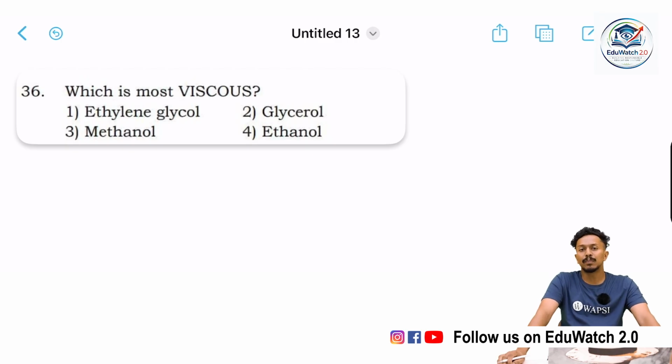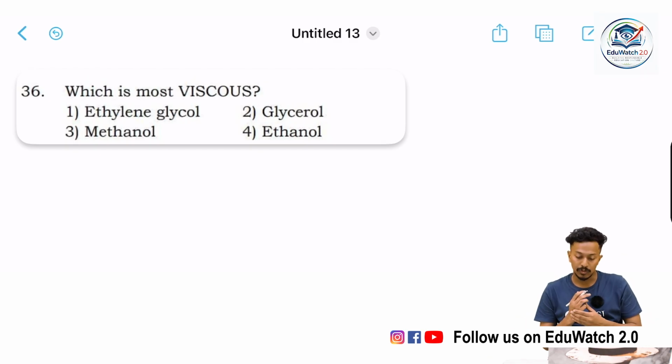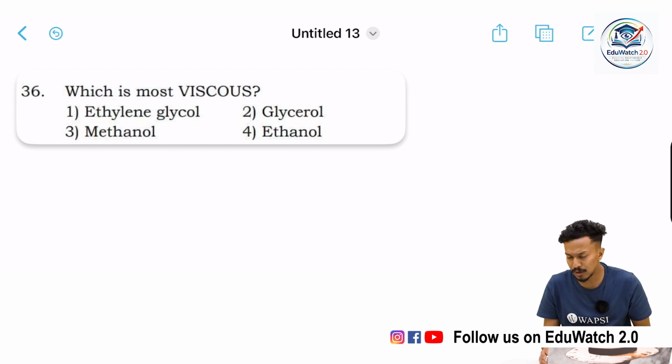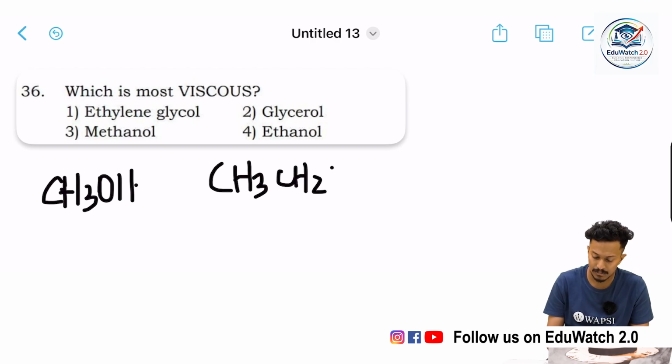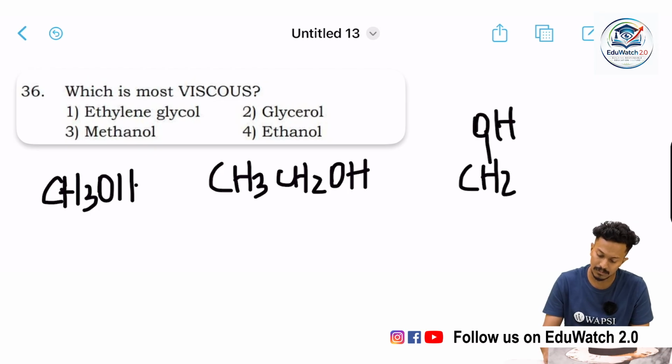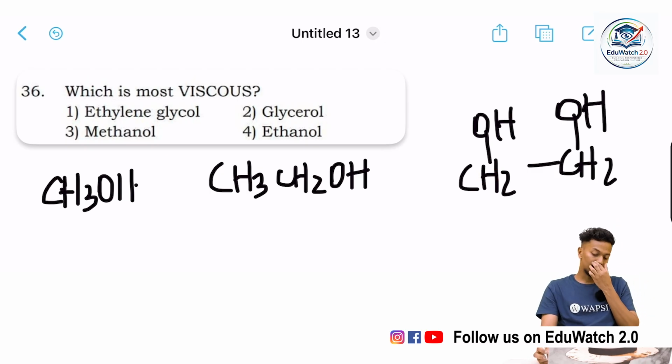Viscosity in such compounds depends upon the hydrogen bonding. Hydrogen bonding determines the viscosity in any compound. So we should find out the intramolecular or intermolecular hydrogen bonding in these 4 compounds: methanol, ethanol, glycerol.